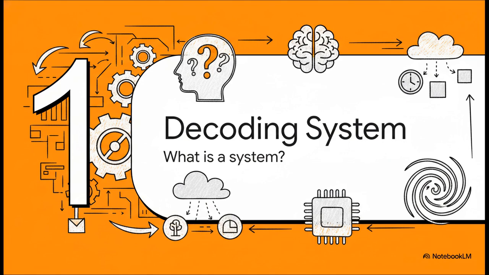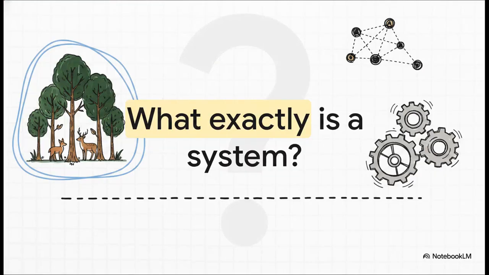So, starting with Section 1, decoding the word system. It's a word we all use intuitively, right? But we rarely define it in the exact same way. It's really a semantic abstraction that lets us talk about incredibly diverse things. As the observer, you really have to ask yourself a surprisingly tricky question.